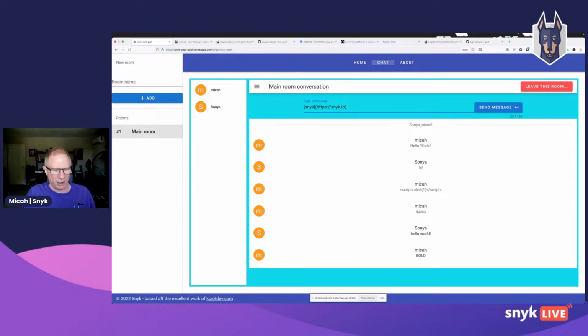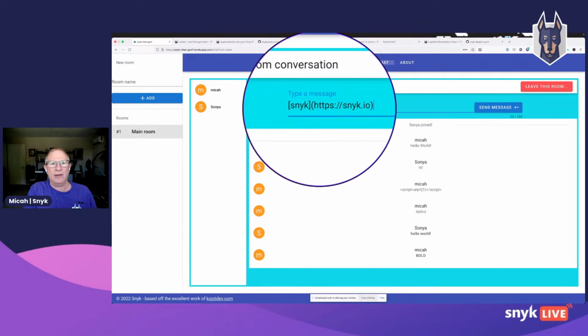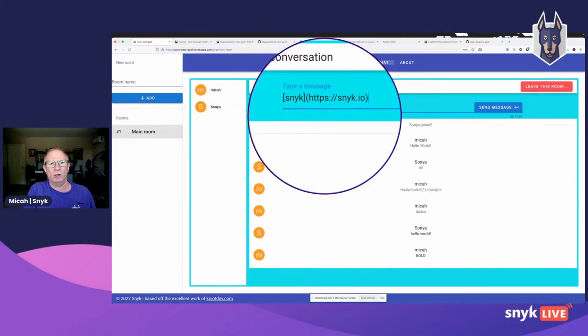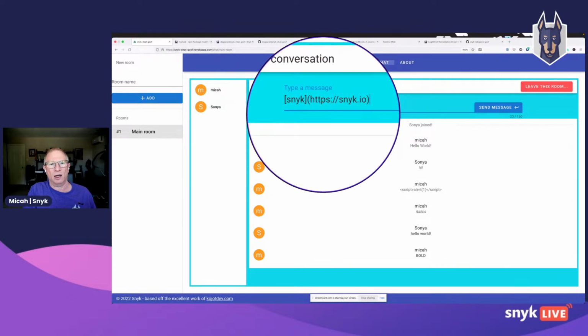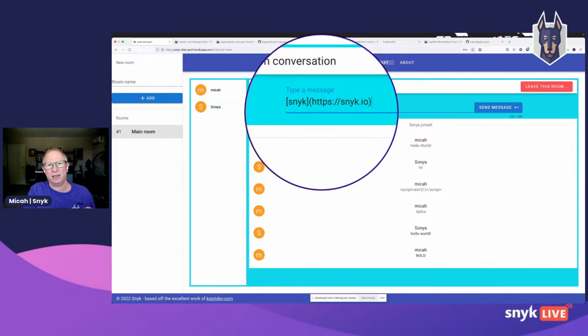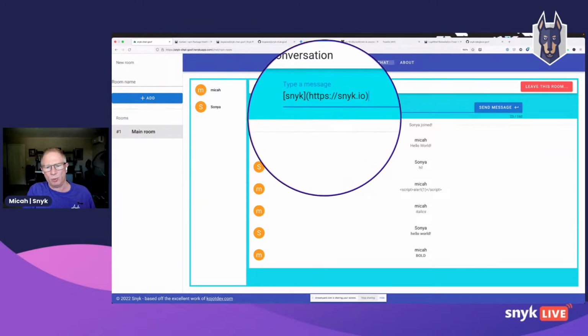So before I hit enter here, let's just look over the anatomy of a Markdown link. And that is square brackets with a label followed by parens with the URL inside the parens. And one thing I will say just as a warning here is that there is no official support in Markdown for having a link open up a new tab or a new window the way there is with regular HTML.